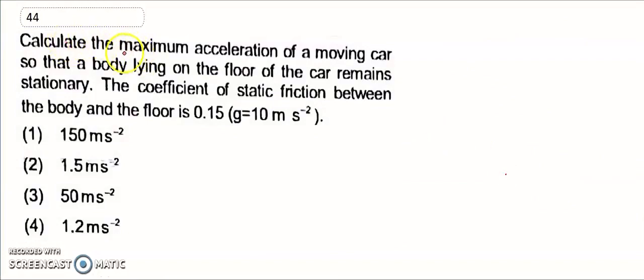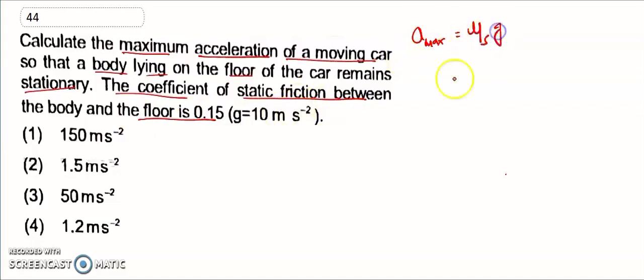Question 44. Calculate the maximum acceleration of a moving car so that a body lying on the floor of the car remains stationary. The coefficient of static friction between the body and the floor is 0.15. So the maximum acceleration is equal to the coefficient of static friction into g.